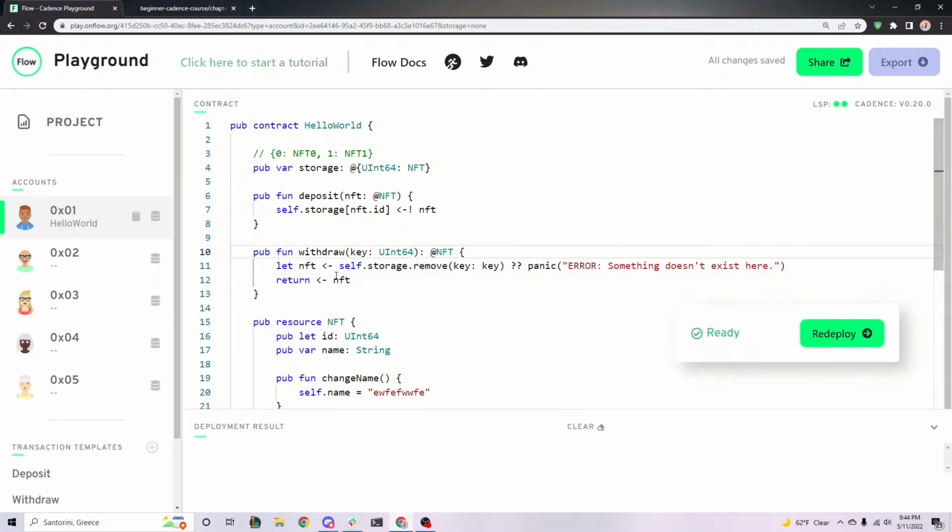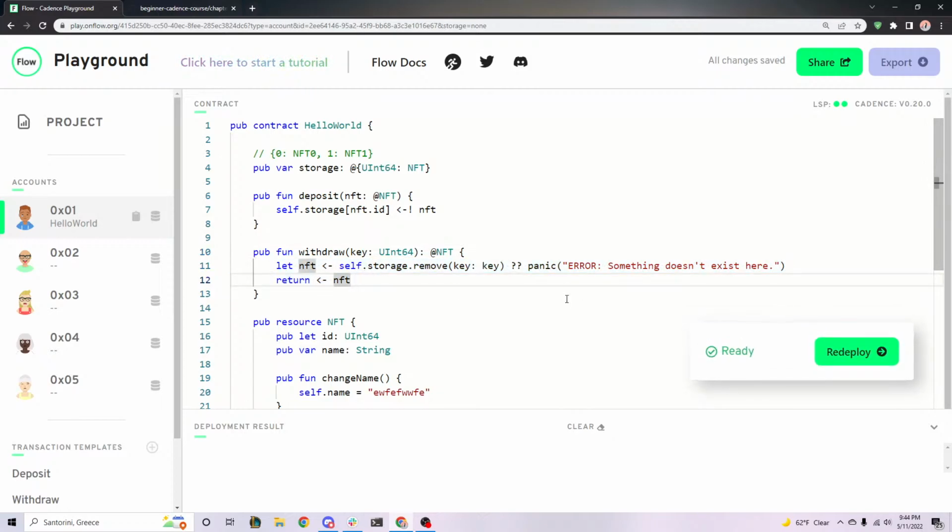So I'm doing a short trick because I've run into this problem before, where for some reason it doesn't like when you panic and return on the same line. So I just separate into two lines, but you guys can tell the difference now, right? It's the same exact thing, just with two steps. So let's just deploy this.